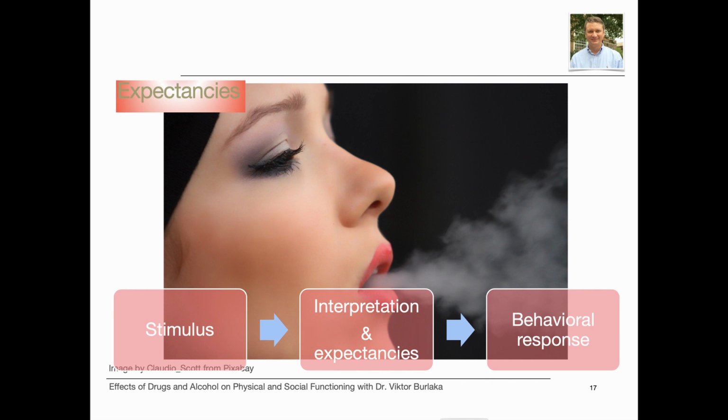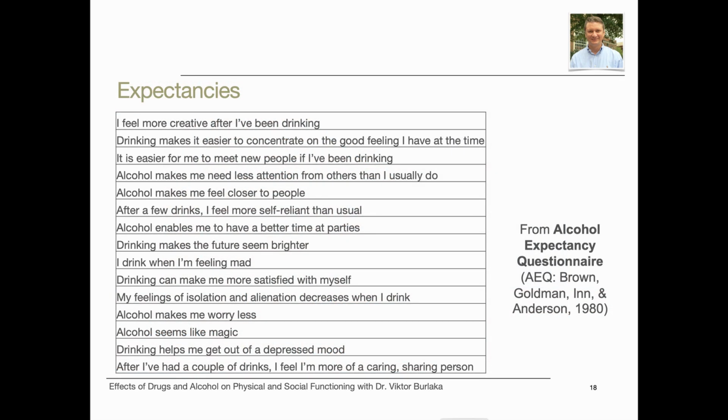Expectancies and craving. Expectancies are beliefs individuals might hold concerning what using alcohol or other drugs will do to, or for them. In most cases, children at a young age develop ideas about what substance use does to people, just by looking at their own parents. Here are some examples of expectancies. Stop the video for a moment and read. As you see, people expect multiple experiences as a result of drinking, such as relaxation and tension reduction, increased social assertiveness, and physical and social pleasure.